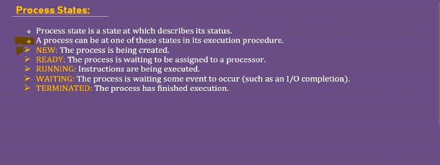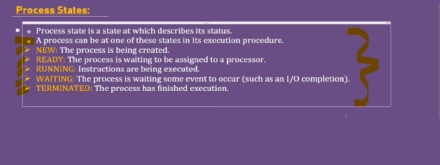So there are 5 kinds of process states: new, ready, running, waiting, and terminated. These are the process states. And you can note all these points to come to know what exactly each process state means. Now let us understand in detail about each process state and how the status of the process will be changed. Let's see now.